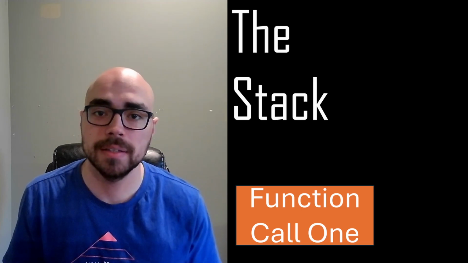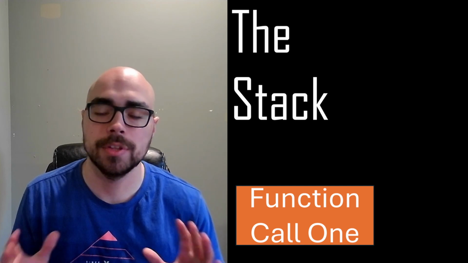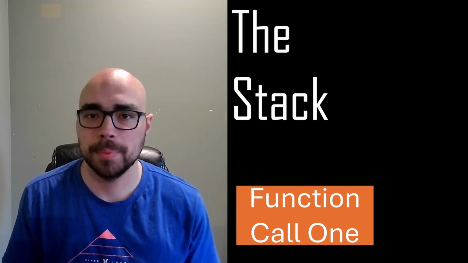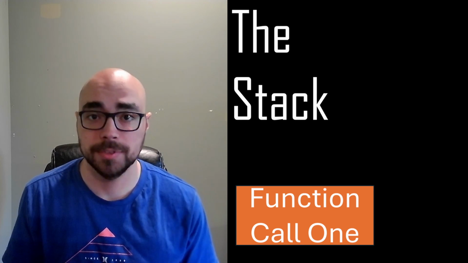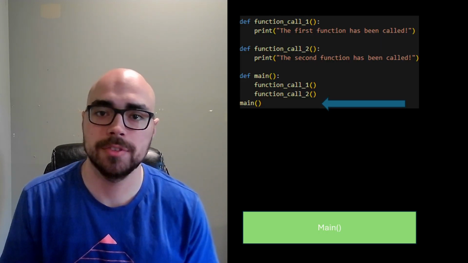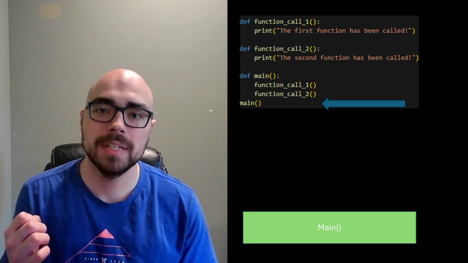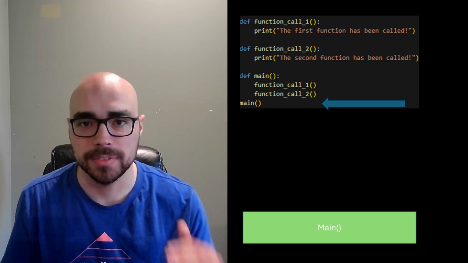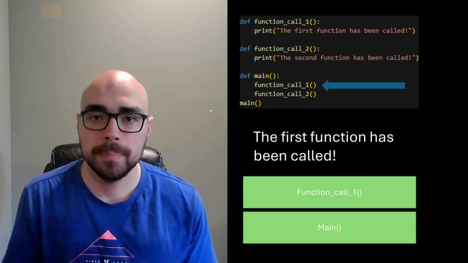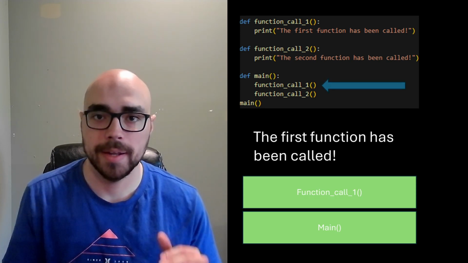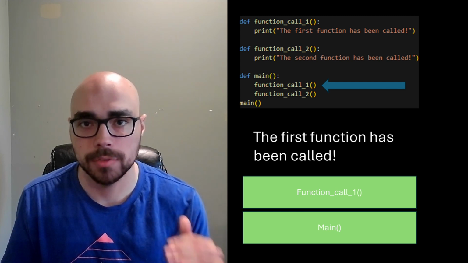The stack is just the sequence at which the computer executes function calls. And so just to make that point clear, let's do a small example. So let's say we have the following code. And first, main is the first function that we call. And so that means that we have to go inside the main function and we add main to our stack. Then within main, we have our first function call. We're going to go ahead and call that and then add that function call to our stack.